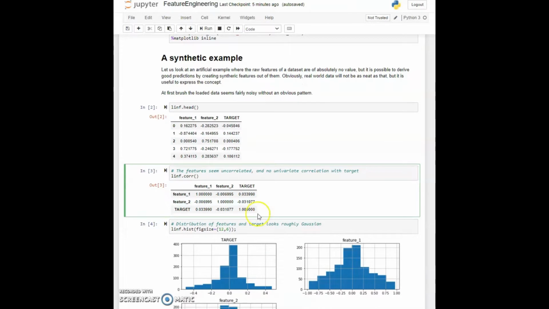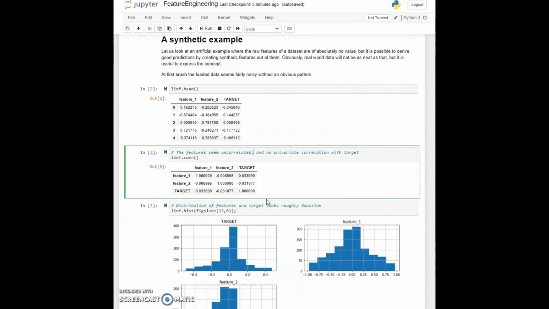Of course, along the diagonal, feature 1 is perfectly correlated with itself, as is feature 2, and so is the target. But the correlations between each of these individual things, whether it's feature 2 against feature 1 or whether it's target against any of those things, is really quite low. I mean, we get a little bit, but it's around 0.03ish. But there's no linear correlation or not a significant linear correlation among any of these things.